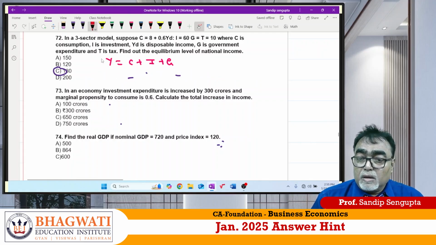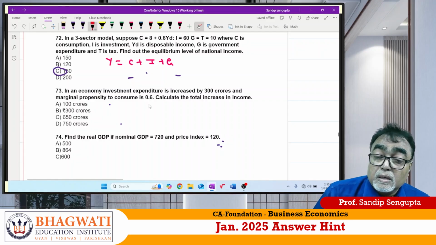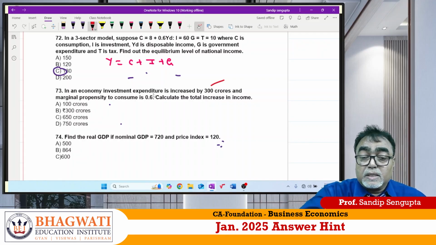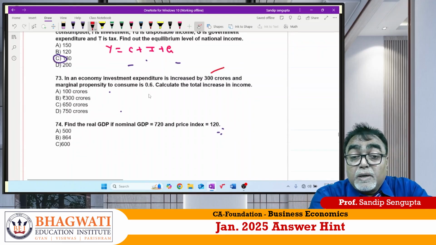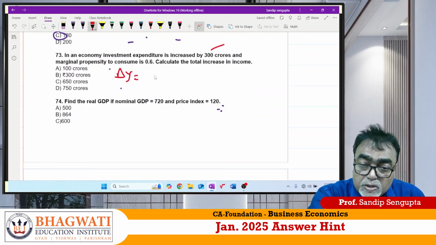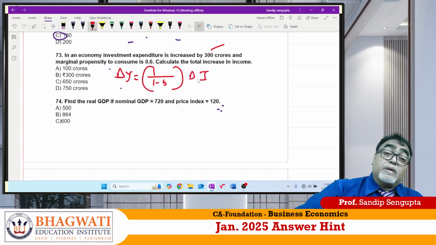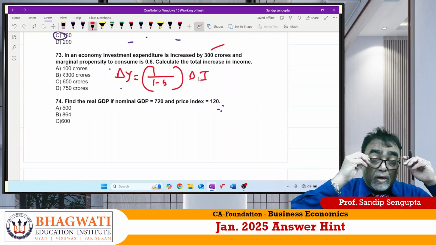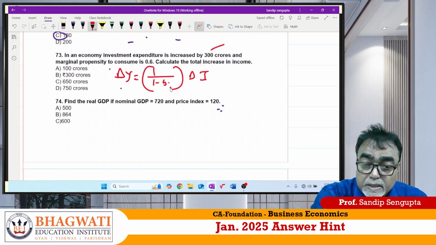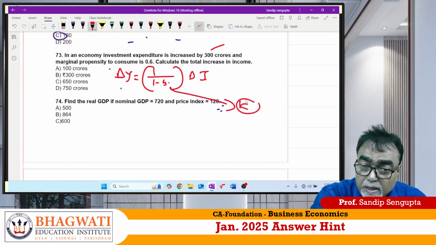Okay. Now question number 73. In economy, investment expense increased by 300 crore, MPC is 0.6. Sir, it is a question of multiplier. Del Y is equal to 1 by 1 minus B into del I. Del I means change in investment, del Y means change in income, B means MPC, and this is nothing but multiplier.